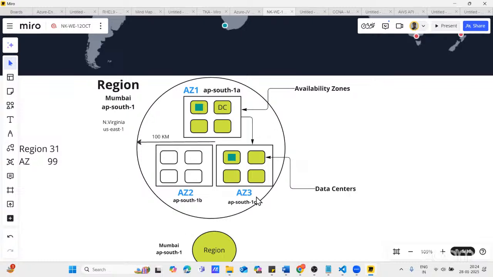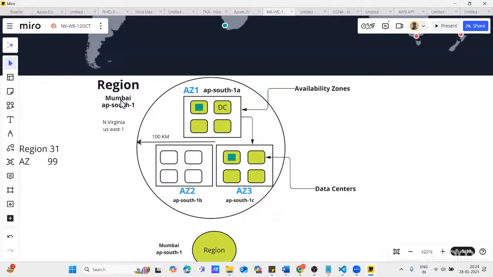So this is AZ1, AZ2, and AZ3, and every AZ also has a code. Let's say the region is AP South 1. Your AZ1 is AP South 1A, AZ2 is AP South 1B, and AZ3 is AP South 1C.